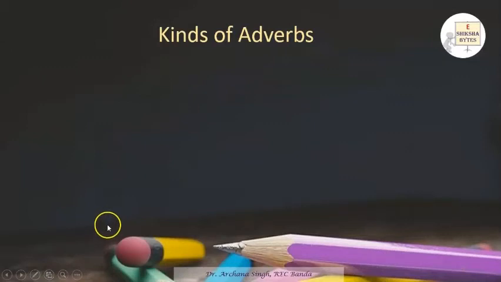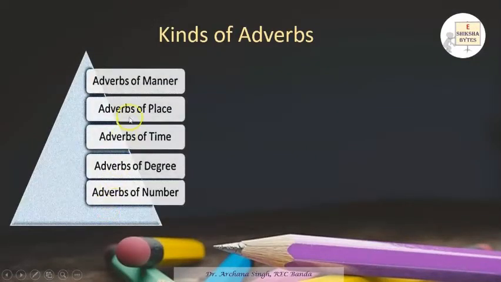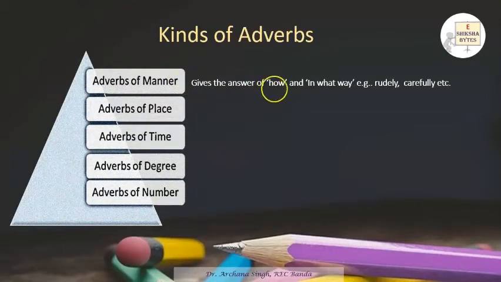Now we talk about the kinds of adverbs. Here we have basically five kinds of adverbs: adverb of manner, adverbs of place, adverbs of time, adverbs of degree, and adverbs of number. Let's study one by one in brief. What does an adverb of manner mean? Whenever you get an answer of how and in what way, it is talking about adverbs of manner. Example: rudely, carefully. If I say the subjects criticize their ruler openly, how have they criticized? Openly. So this is an example of adverbs of manner.